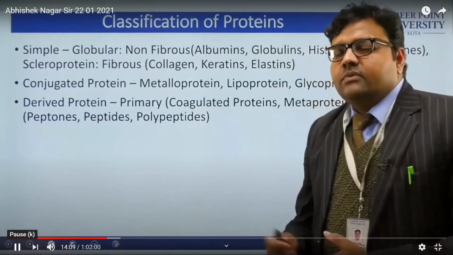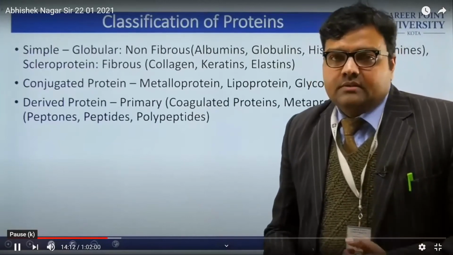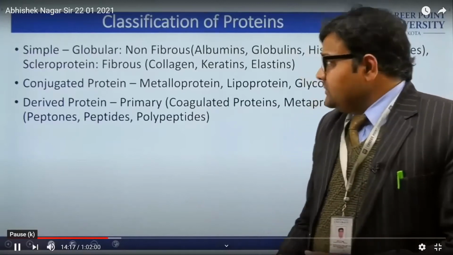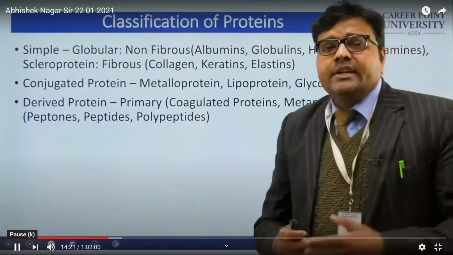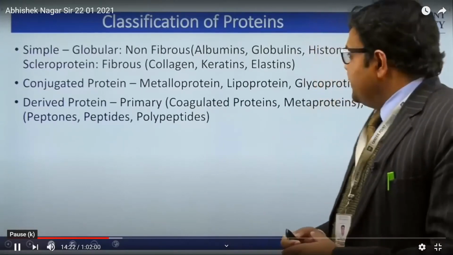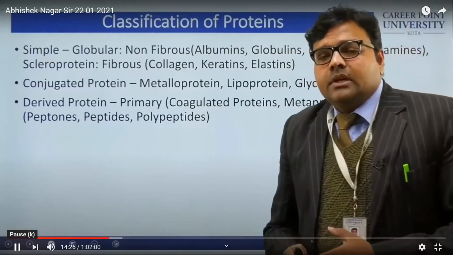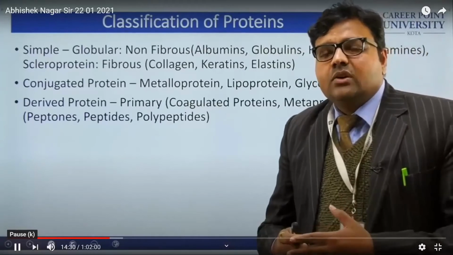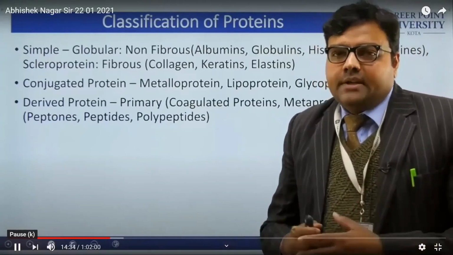Next is the case of fibrous protein, and the best examples are collagen, keratin and elastin. For the conjugated proteins, the example is metalloprotein. Next are lipoprotein and glycoprotein. In further studies, we will see that these proteins are going to form the cell membrane.